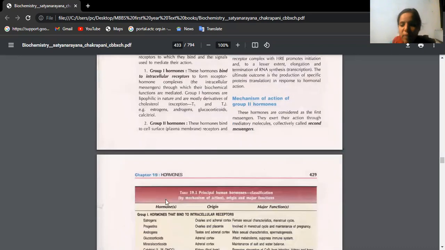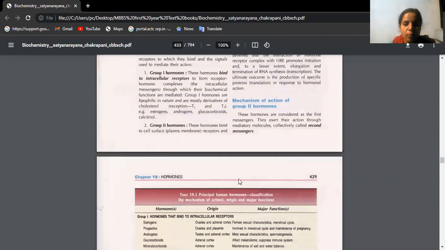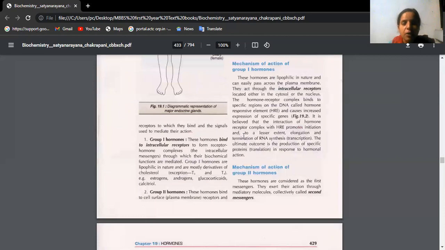So we have group 1 hormones and group 2 hormones. See, group 1 hormones. So generally, what is the meaning of group 1 hormones? Because both of these hormones will be asked for your exam. Okay. See, group 1 hormones, they bind to intracellular receptors.